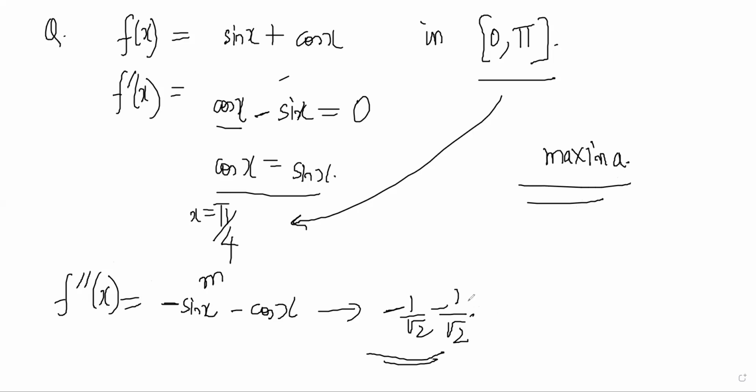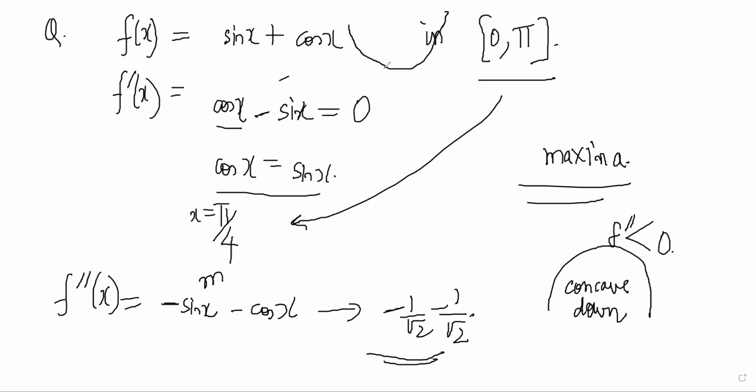Because a negative double derivative will mean concave down, so it will be like this. Concave down basically means double derivative less than 0. And if it was positive, then it would have been concave up. That would have been like this, and that will be a minima point.